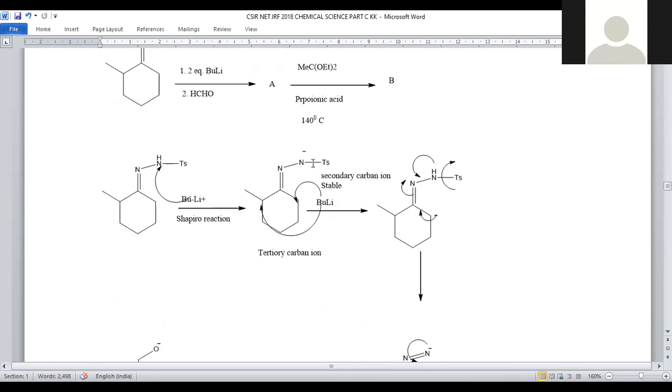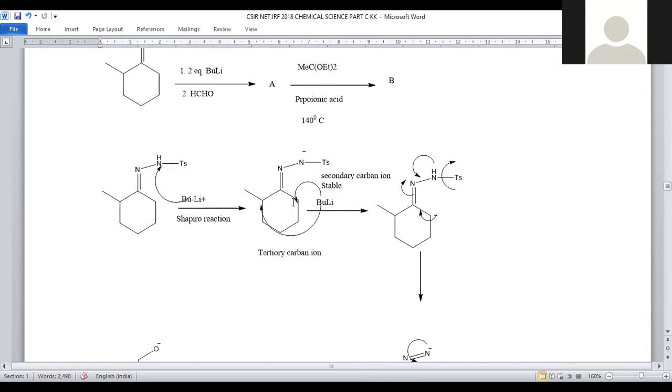And we have another mole of butyl lithium because we are adding 2 equivalents. The second butyl lithium has the provision to abstract H plus from 2 positions adjacent to this carbon-carbon double bond. So these 2 become active methylene and the hydrogens will be discarded.